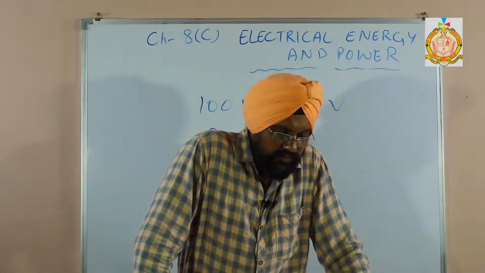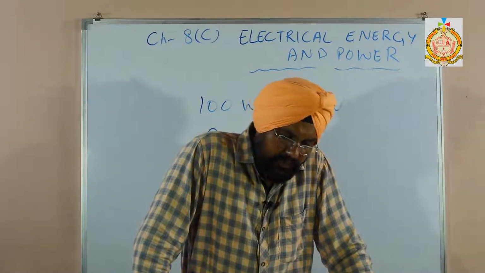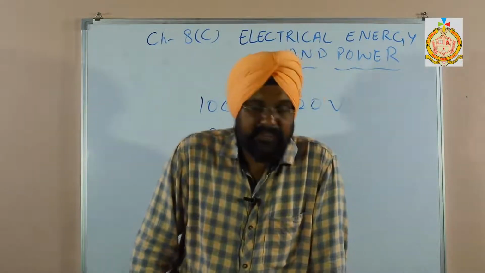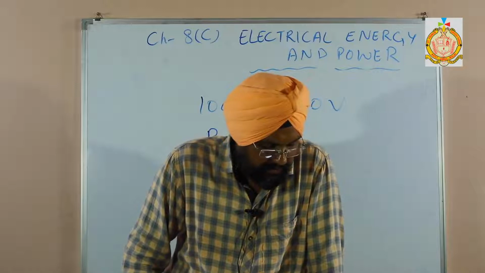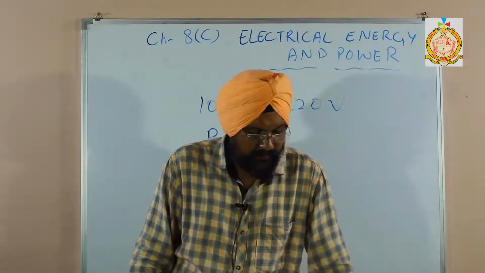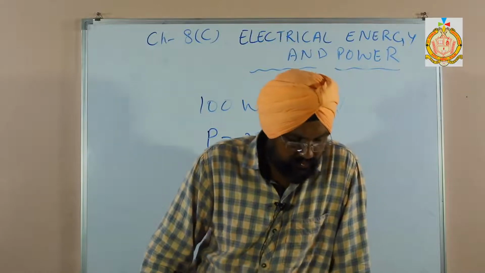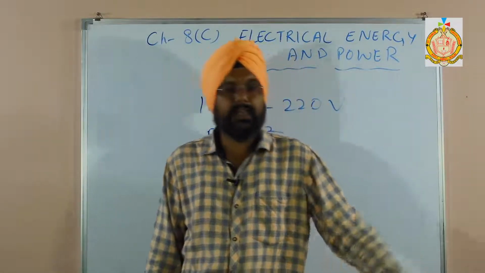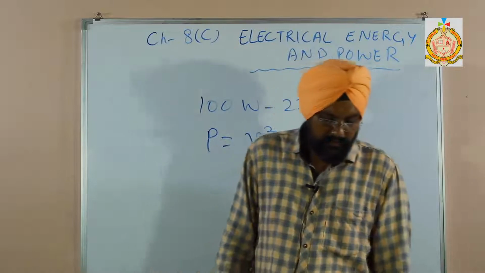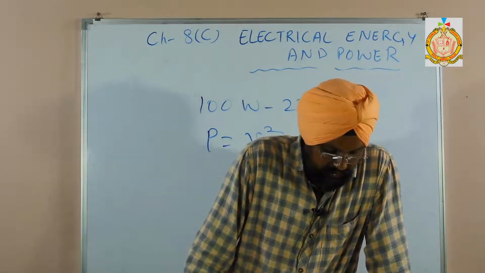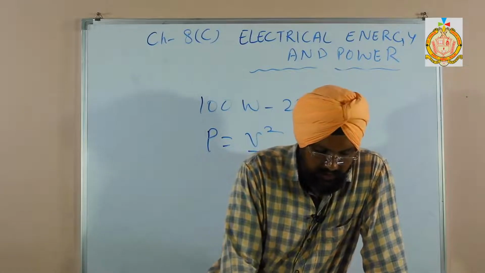So R is equal to V square upon P, we can also write. If the current exceeds this value, the power supplied will exceed the rated power, and the appliance may get damaged or fused. So the value of the current which flows through the appliance at the rated voltage is called the safe current. So the same definition is there.